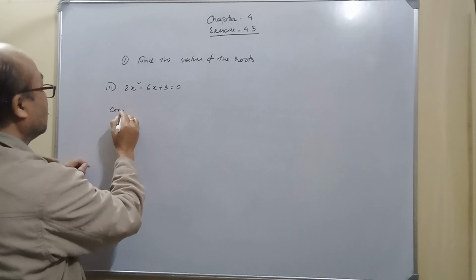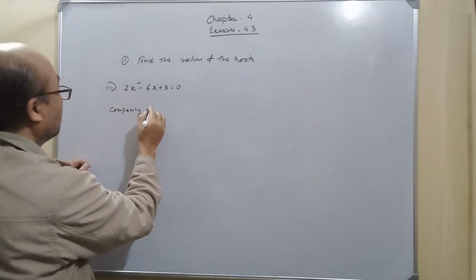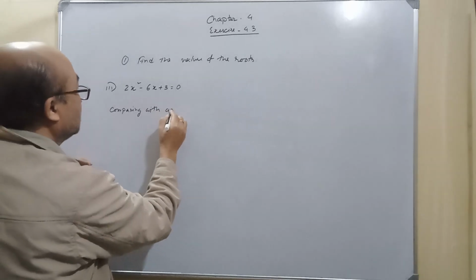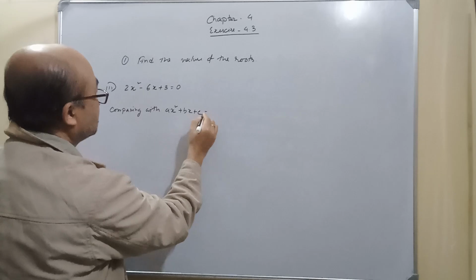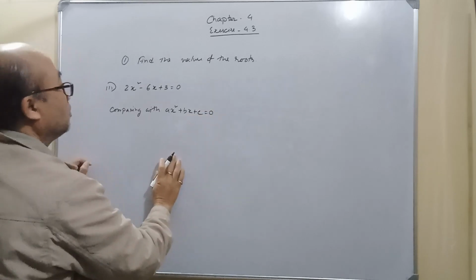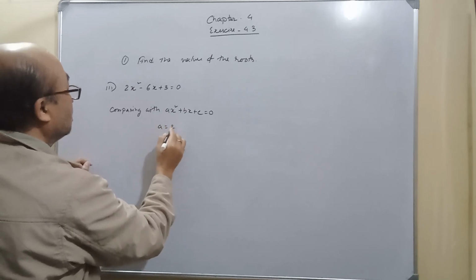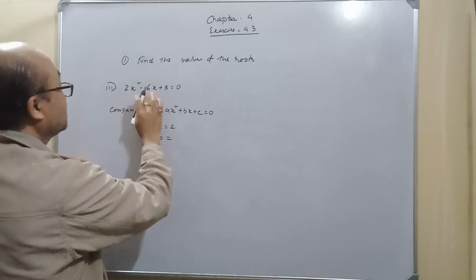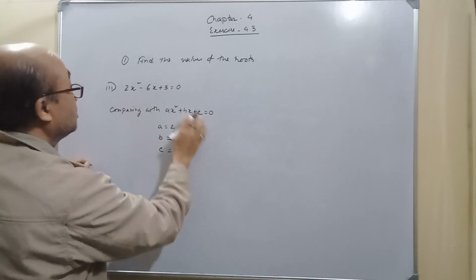Again, comparing with ax square plus bx plus c is equal to 0. What do we have? a is equal to 2. What is b? b is equal to minus 6. And c is equal to 3.